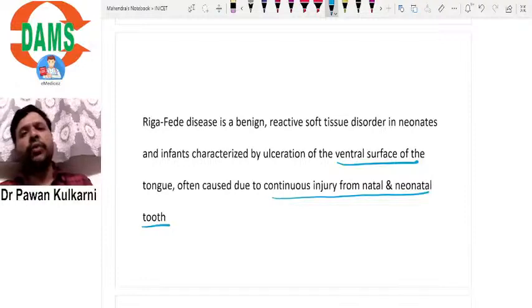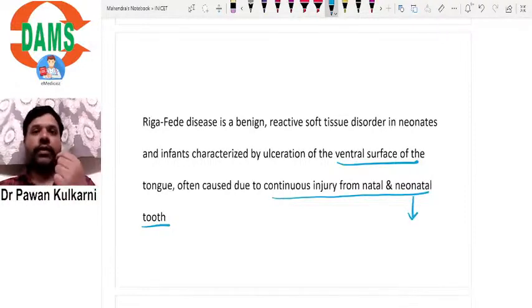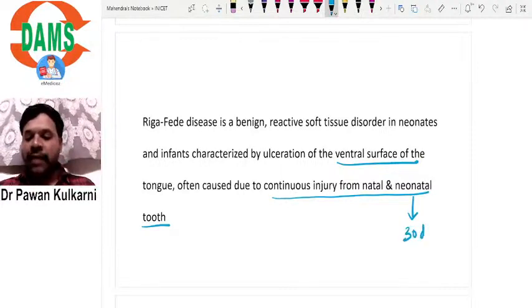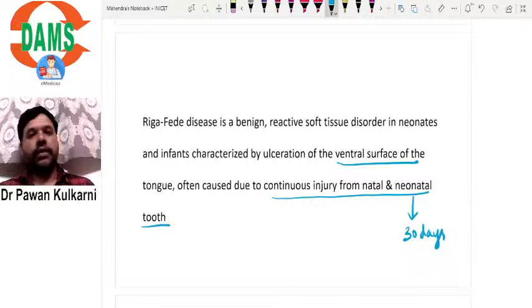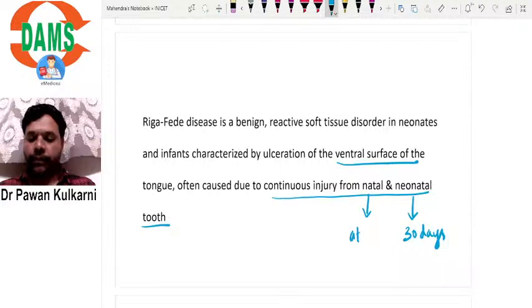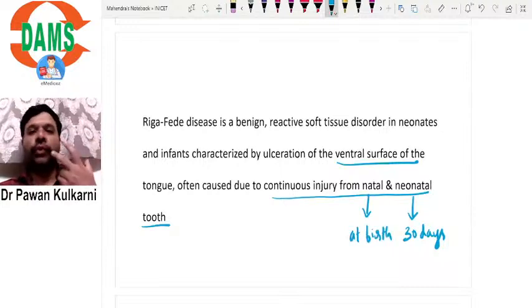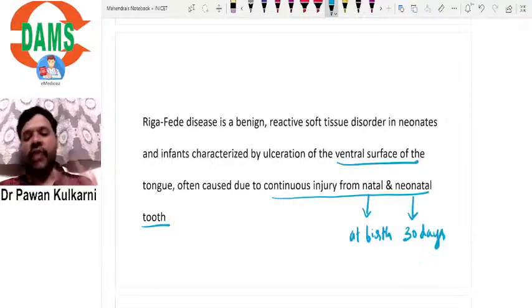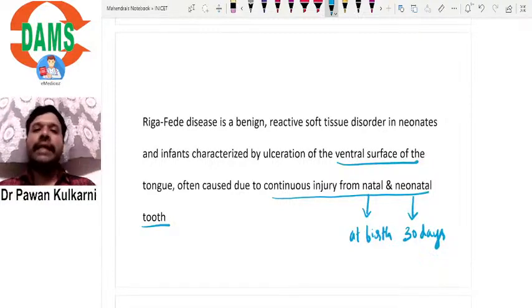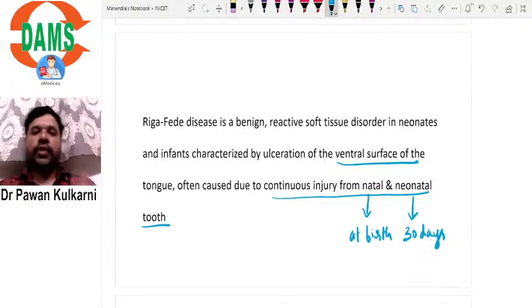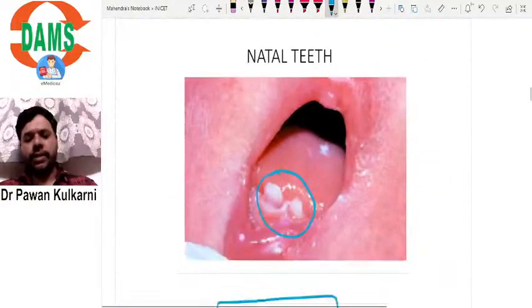What is neonatal tooth? If a child will have a tooth within 30 days after birth, that is called as neonatal tooth. Natal is at birth. If a child will have a tooth at birth, it's called as natal teeth. If a child will develop the tooth within 30 days, it's called as neonatal. So natal teeth or neonatal teeth can lead to Riga-Fede disease.